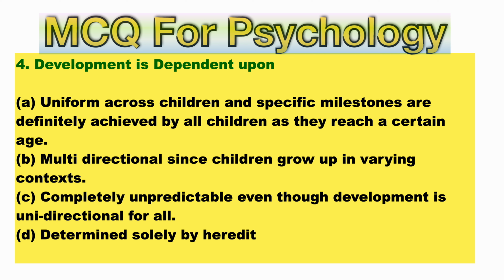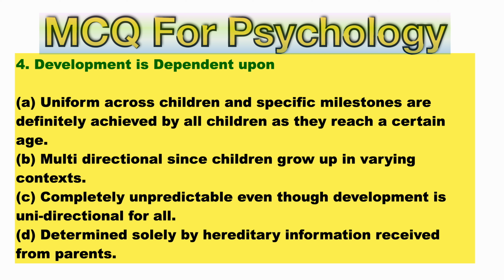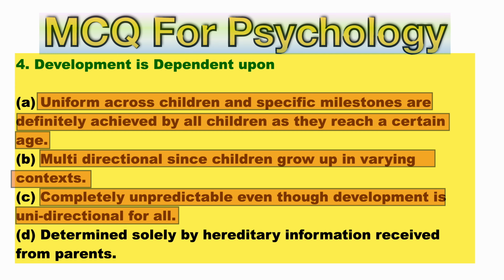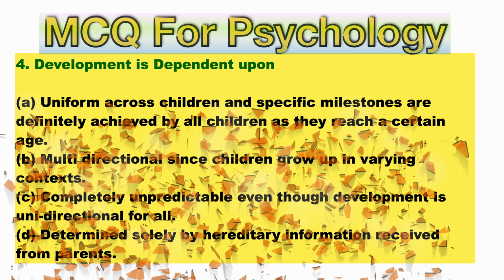Option number D, determined solely by hereditary information received from parents. So the right answer of this question is, wait a minute, you can guess it and I will tell you the answer. I think there are 2 to 3 answers of this question. Options A, B, C are the correct answers of this question.